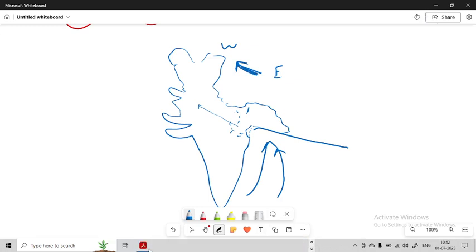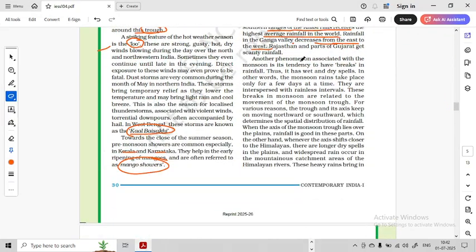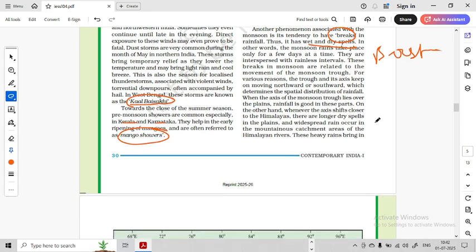Next we have another phenomenon which is associated: break in monsoon and burst in monsoon. We have two different concepts. Break means it has wet and dry spells. Let's say what happens is monsoon, so 2 hours we have rainfall, another 2 hours we don't have rainfall. So similar to that concept.